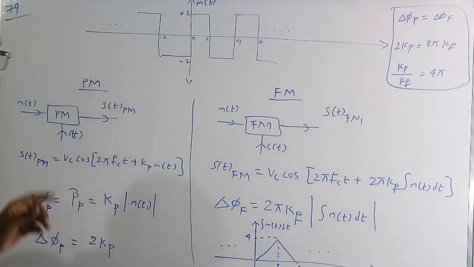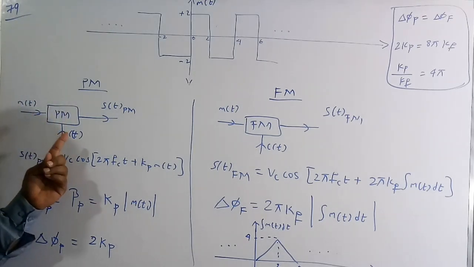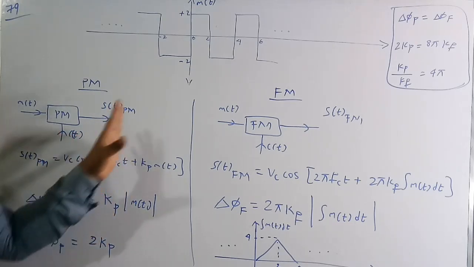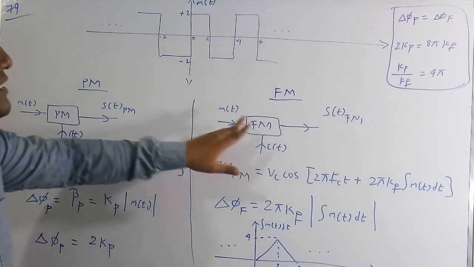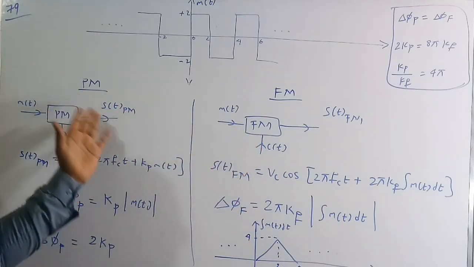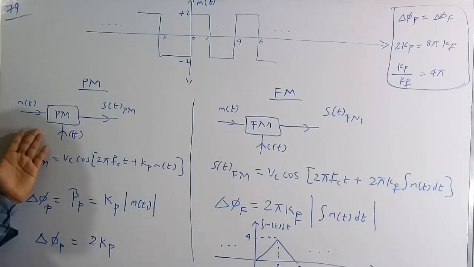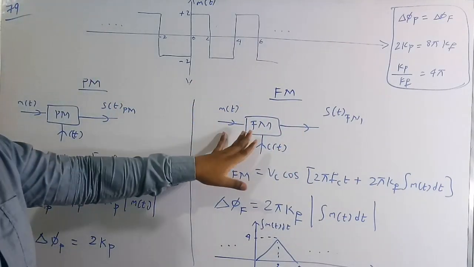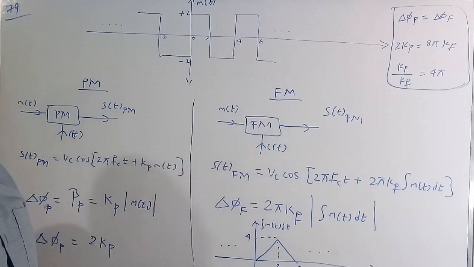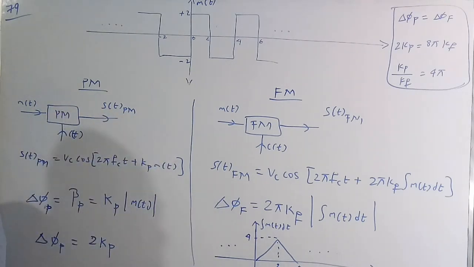In the question, this is the phase modulation, so the input is the message signal and the carrier is c(t). So the carrier and the message signal are the same in both cases. In FM also, the input is m(t) and the carrier is the same carrier. Whatever carrier you use in PM, the same carrier we use in FM, and whatever message signal you use in PM, the same message signal we use in FM also. But the only thing is we need to find the kp by kf ratio, when the phase deviation in the PM is equal to the phase deviation in the FM, as already given in the question.